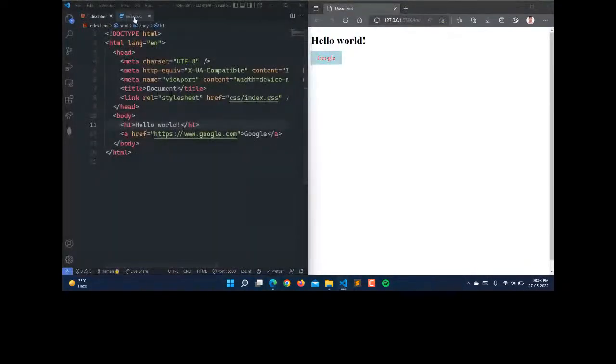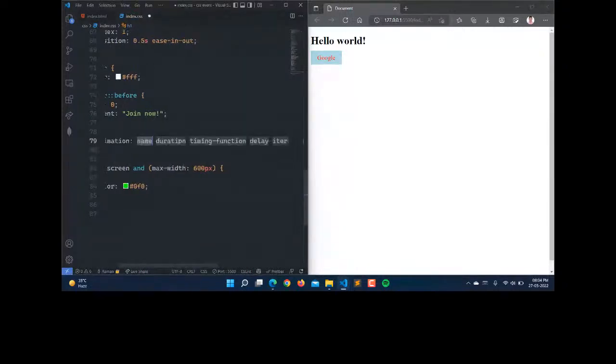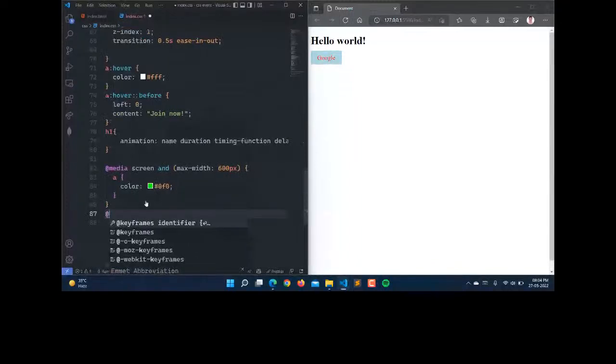For that, we have the animation property here. To target the H1, I'm targeting the H1 here, and I will be using animation. What do we have to mention? First of all, we have to mention the name, then duration, and then there is a timing function. We will be defining the timing function here using the @ rule. There is one at-rule, that is @keyframes.